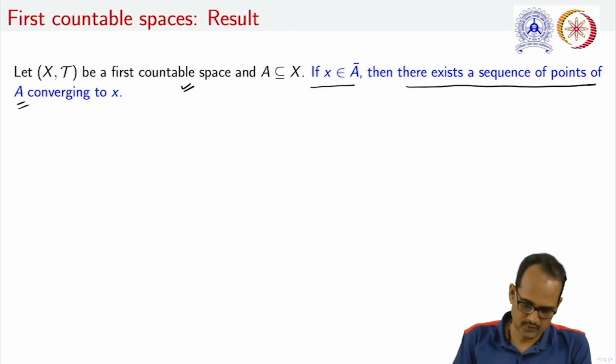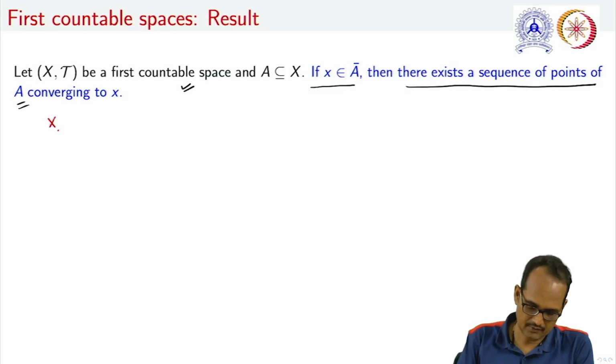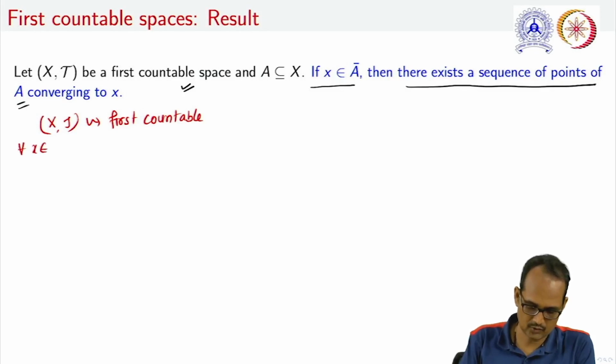In order to prove this result, begin with the first countable space (X, tau). It is given that this space is first countable, so for all x belonging to X, there exists a countable basis.